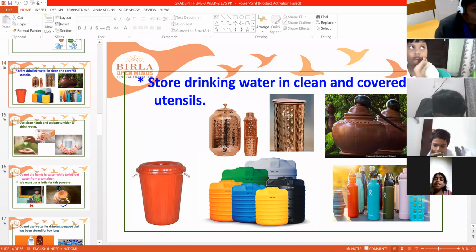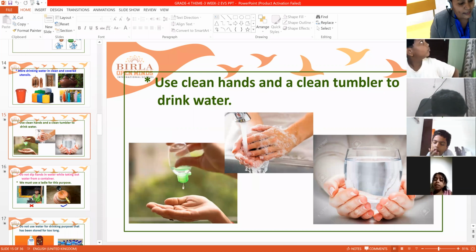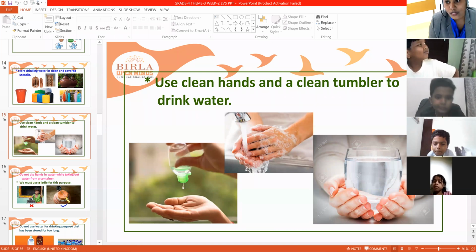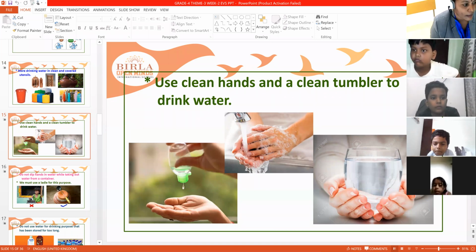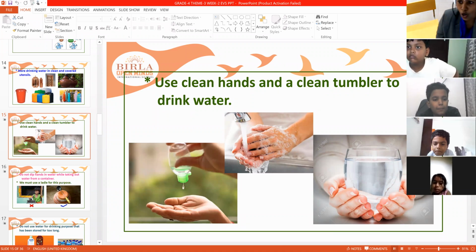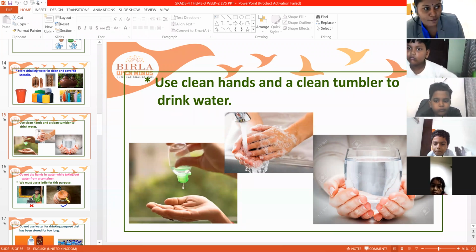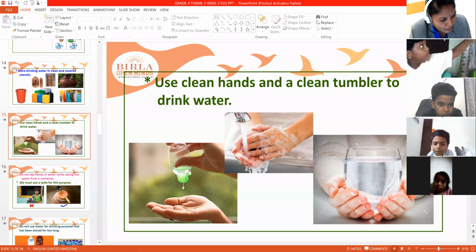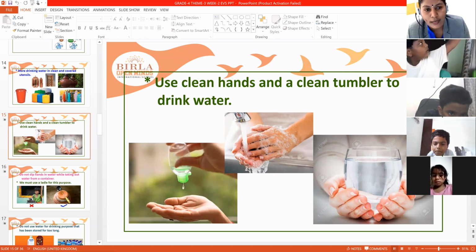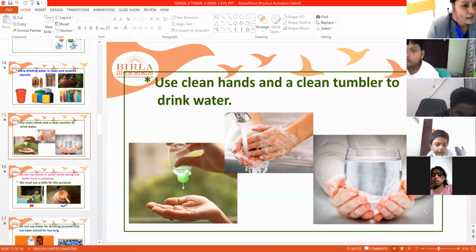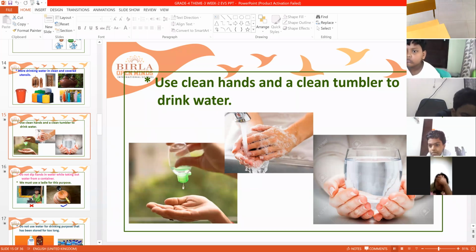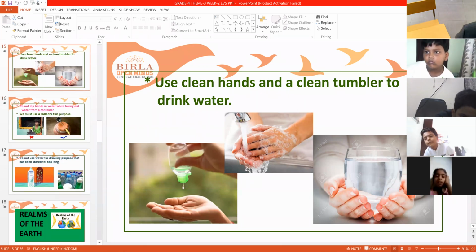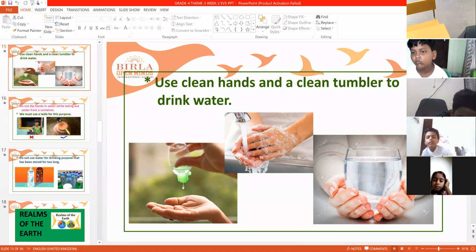Next, use clean hands and a clean tumbler to drink water. You should clean your hands because you touch here and there with your hands. That's why you have to clean the hands, and you should use a clean tumbler too.